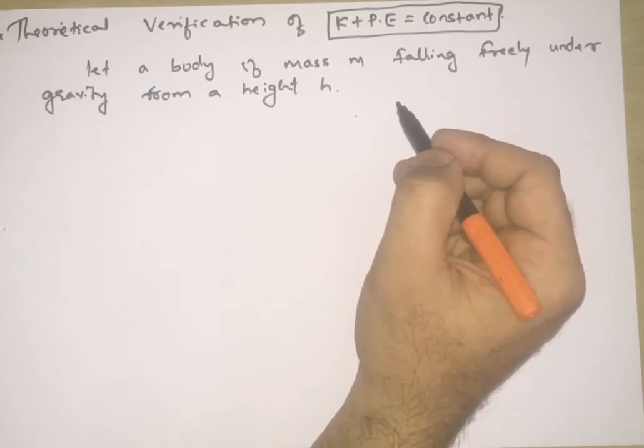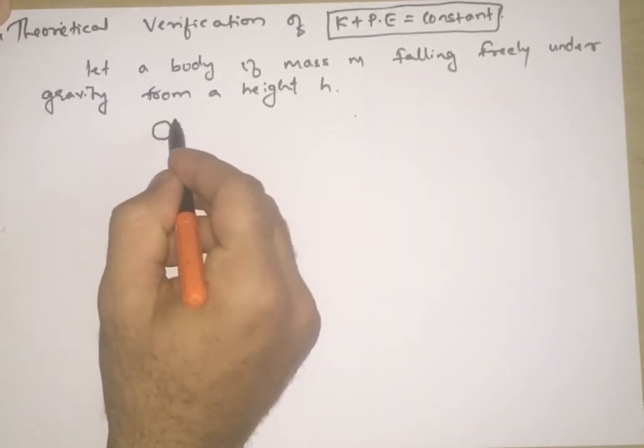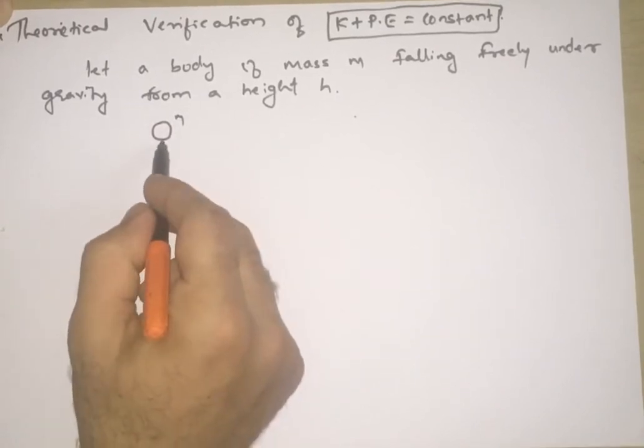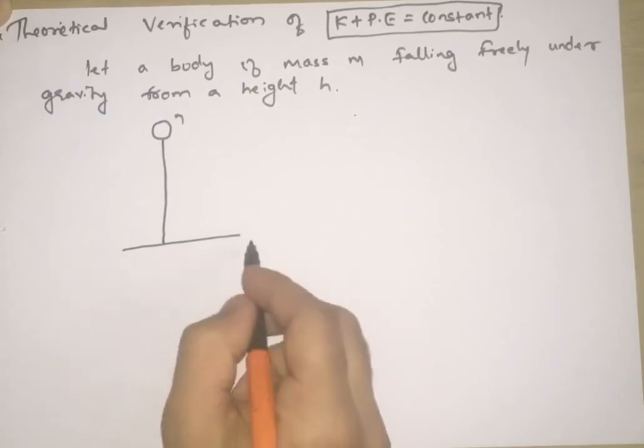Okay, that is, let me consider a body of mass m. It is falling on the ground. This is ground.